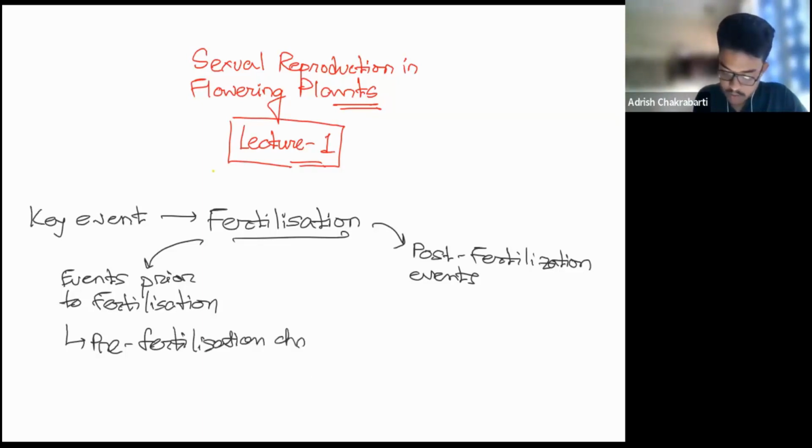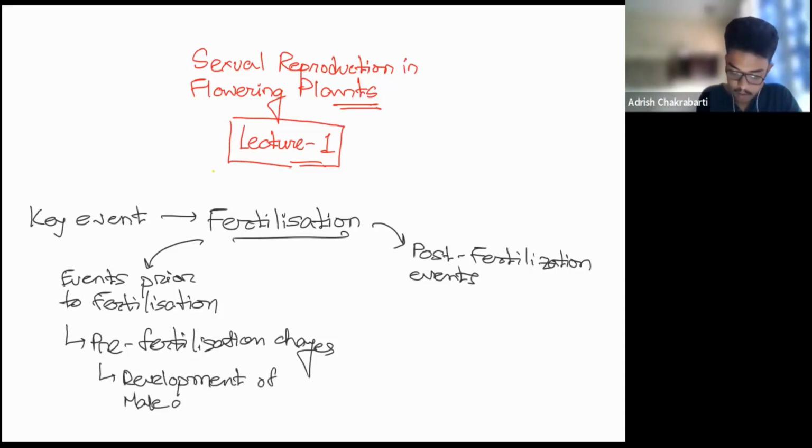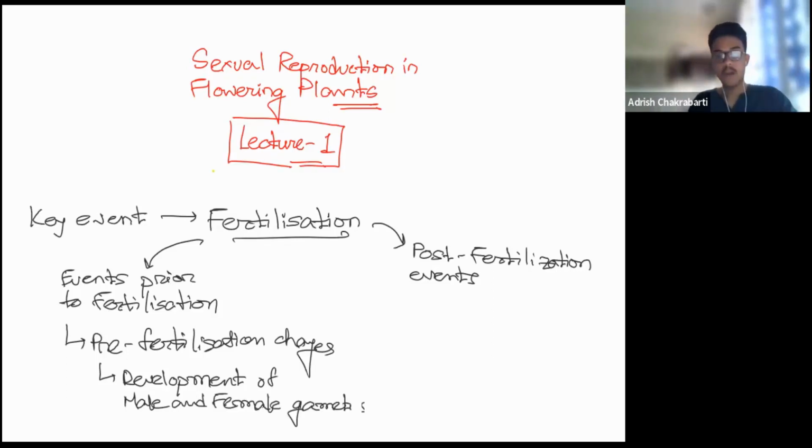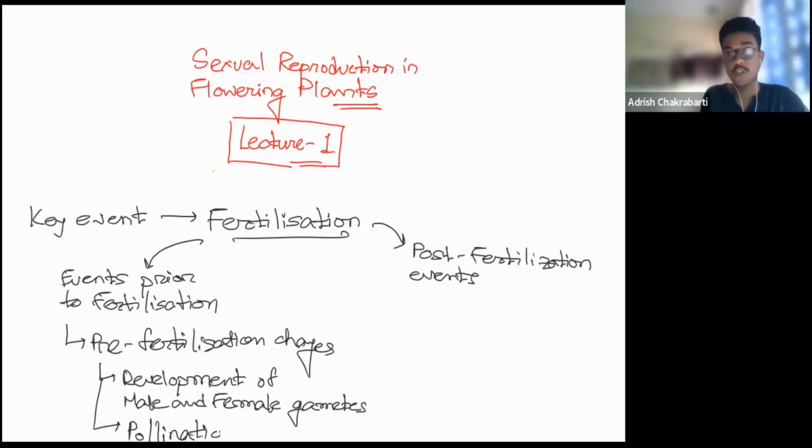So what things are included under pre-fertilization changes? First is development of sex organs, that is, the development of male and female gametes. Next step is pollination. We are going to study all these in detail. You don't have to worry about it now. I'm just giving an overview, a structure of how we're going to study this chapter. I will describe the whole process in detail.